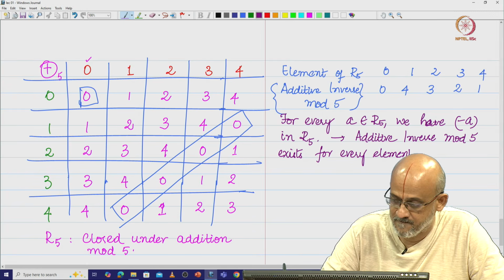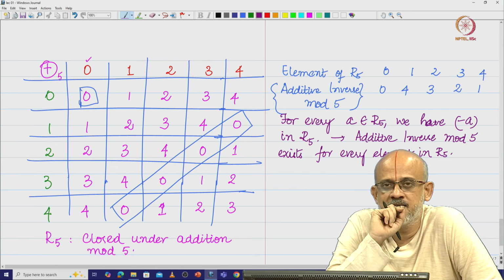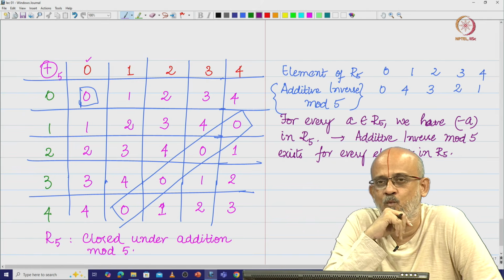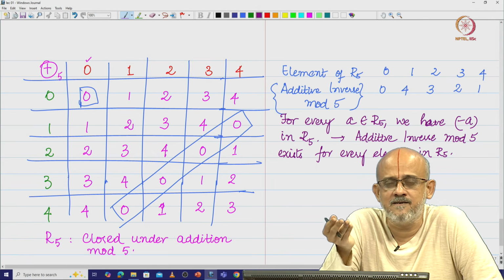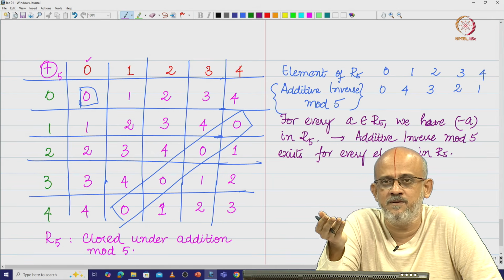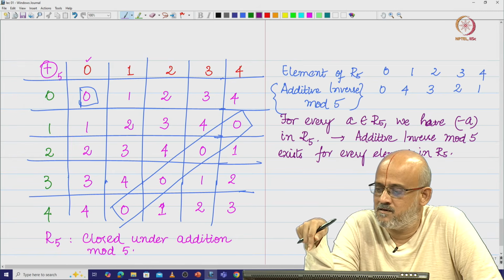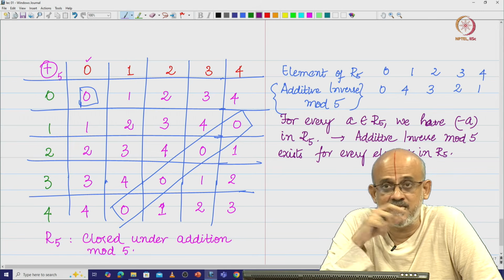So, this is something interesting that we have. But the problem is not with addition. The problem that we had when we looked at the set of integers was non-existence of multiplicative inverses barring that element 1. Every other integer, the multiplicative inverse is going to be a fractional number, which is not an element of the set of integers. That is where the problem is.